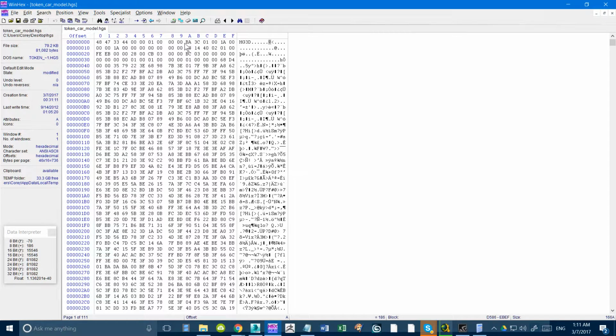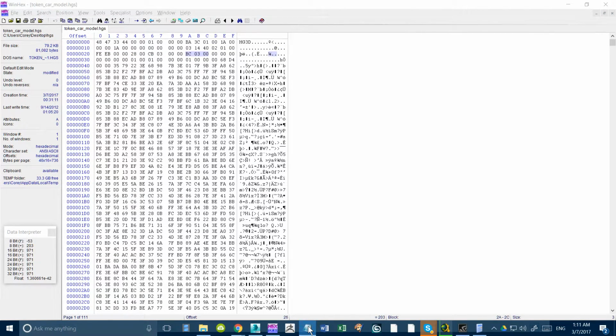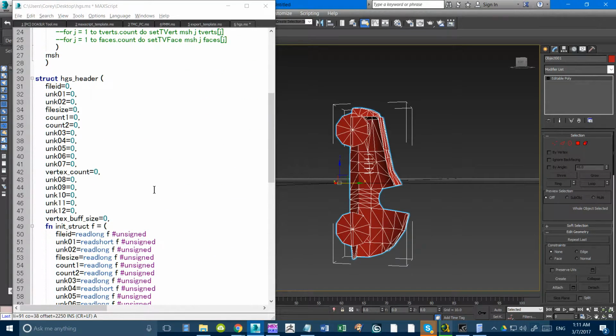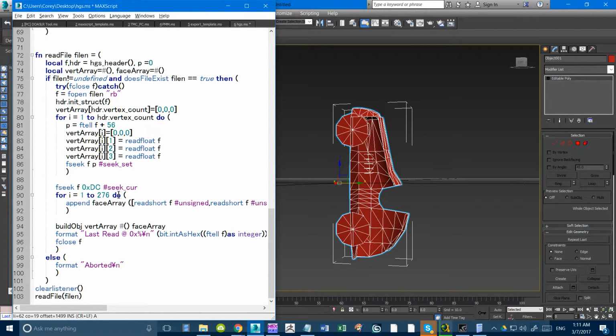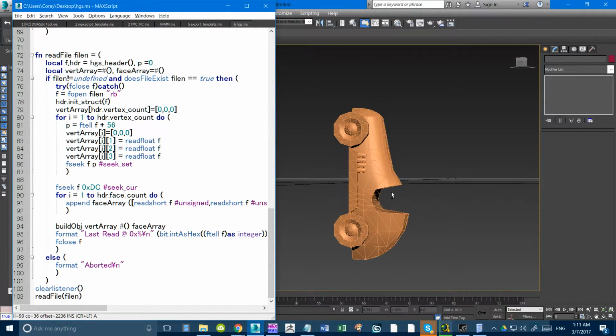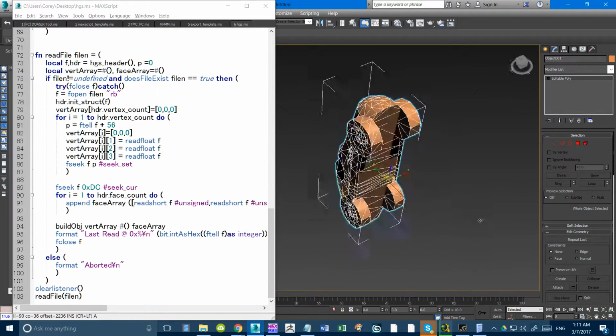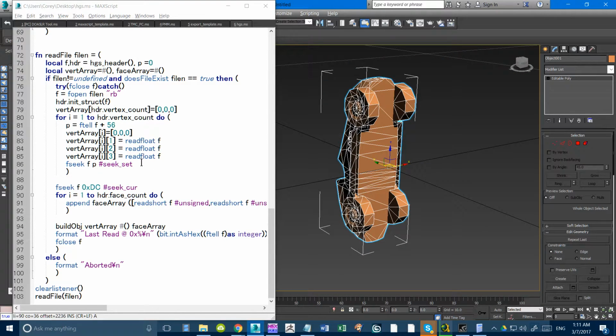So up here, this is 956. That comes right after the vertex buffer count. So up here, this thing says vertex count. This one is the face count. Yes, okay, so now we can use the face count, which would be header.faceCount. I can run that, and it is perfect. Awesome.